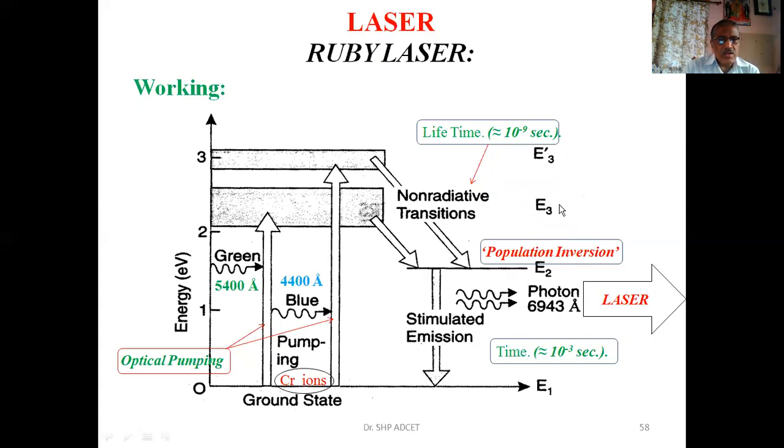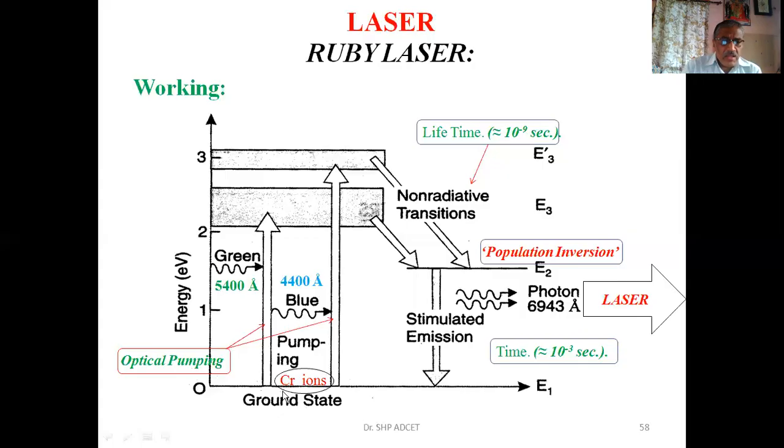Third level, energy E3. Now these are the subshells. In level 3, there are two subshells shown. So again I'll repeat. This is the ground level with energy E1, the first level with energy E2, and the second level with energy E3. Of course, both these are the subshells shown.